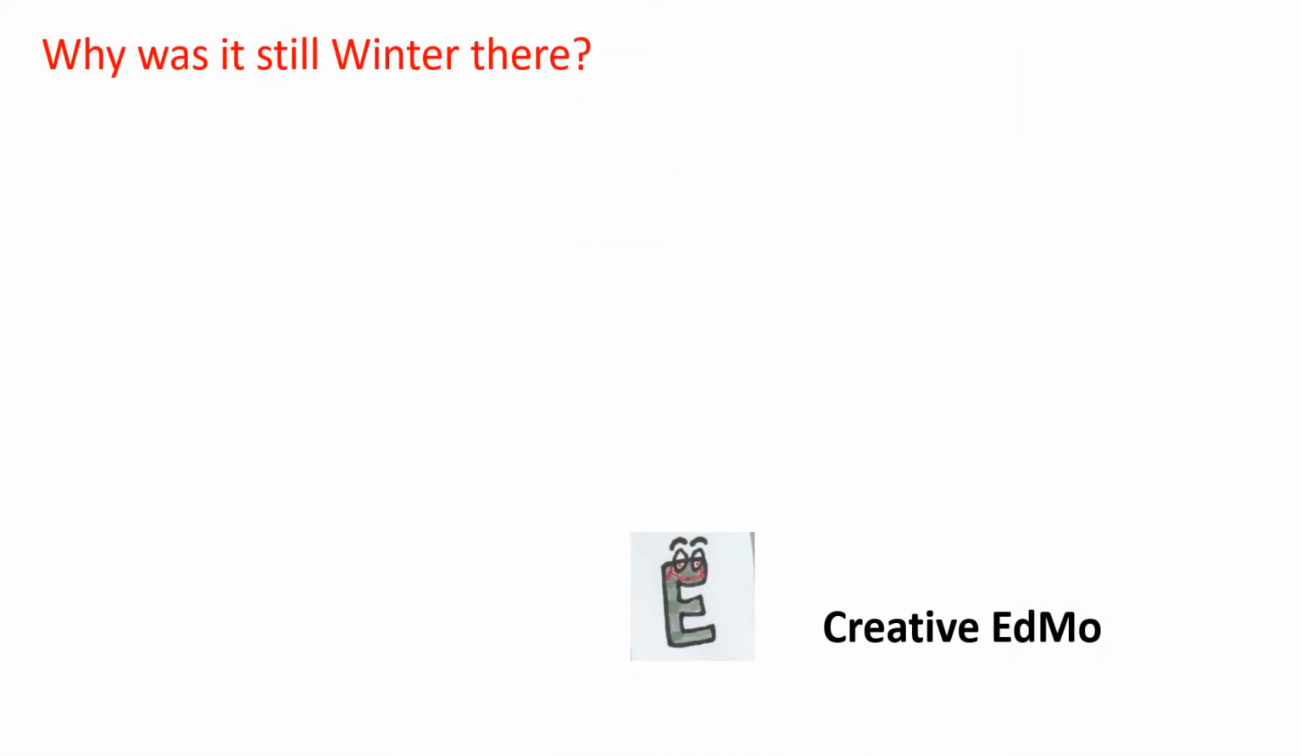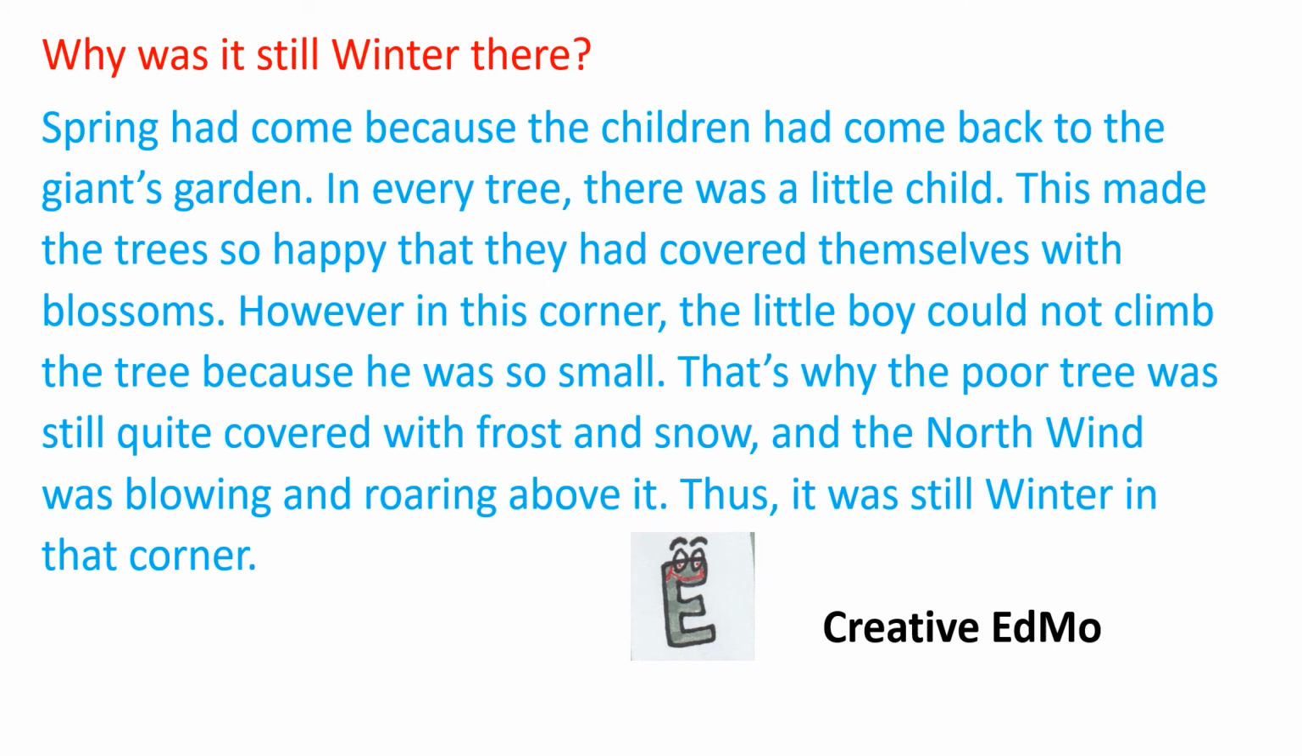Why was it still winter there? Spring had come because the children had come back to the giant's garden. In every tree there was a little child. This made the trees so happy that they had covered themselves with blossoms. However, in this corner, the little boy could not climb the tree because he was so small. That's why the poor tree was still quite covered with frost and snow, and the north wind was blowing and roaring above it. Thus, it was still winter in that corner. Very important question.